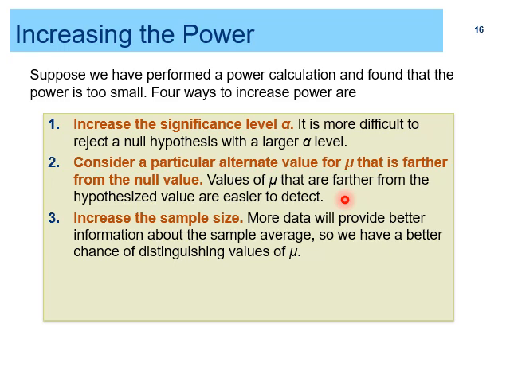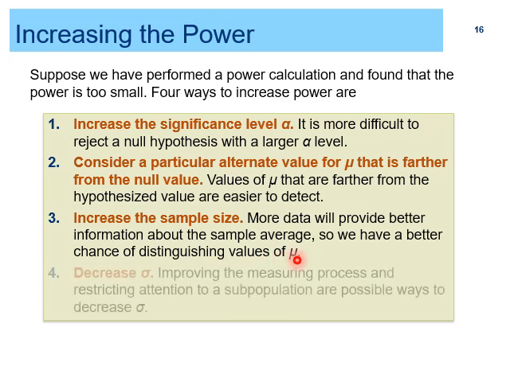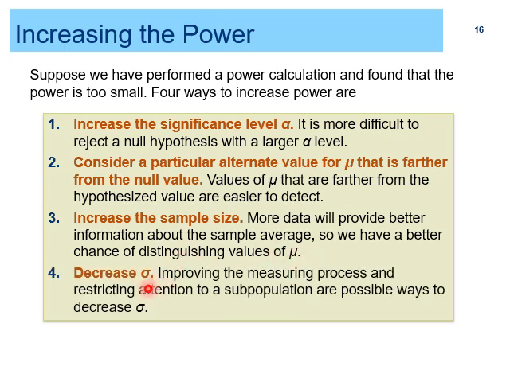So more data will provide better information about the sample average, so we have a better chance of distinguishing values of mu. Decrease the standard deviation. Improving the measuring process and restricting attention to a subpopulation are possible ways to decrease standard deviation.